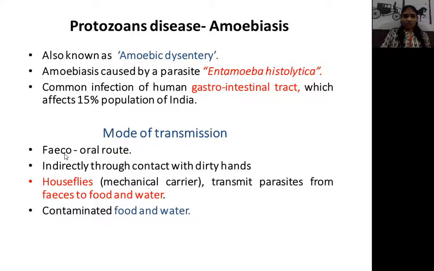We learned in the digestive system that undigested food which comes out is called fecal matter or stool. That fecal matter contains one of the stages of Entamoeba histolytica, in the infected person's fecal matter. And that fecal matter is contaminated with water, food, or a mechanical carrier and transported towards the human body by the mouth. It is called the feco-oral route.